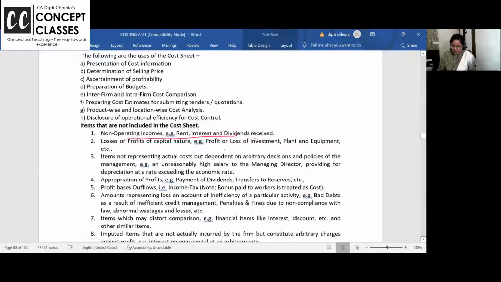Non-operating income, losses and profits. You will not take irrelevant items, like abnormal things and notional things. Transfer to reserve is not an expense. It's your own money. You are saying, okay, I've earned 50 profit, 20 I'm putting to this investment reserve. Dividend, you're taking it in another pocket. So these are not expenses. Payment of dividend is not an expense. It's the appropriation of profit. You give dividend to the owners of the company, the shareholders.